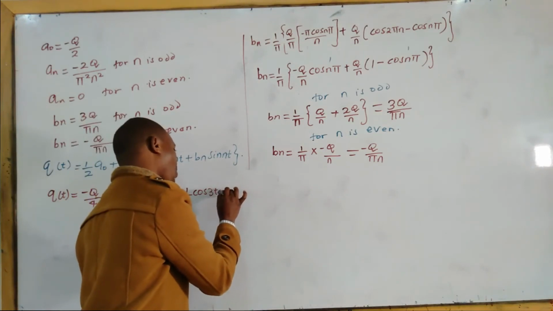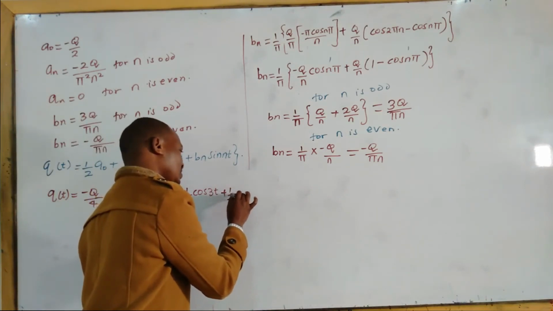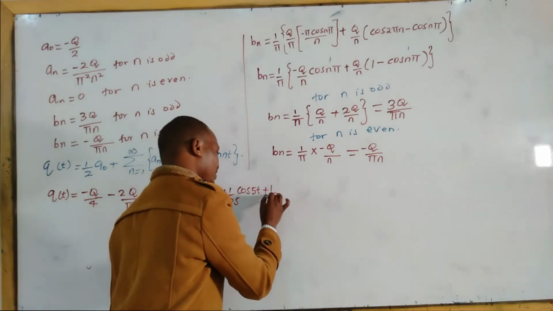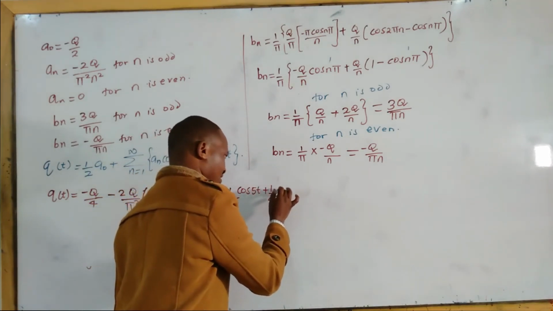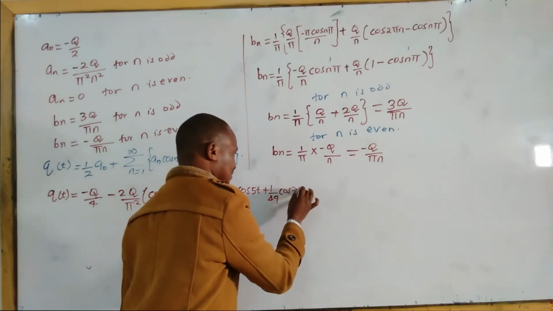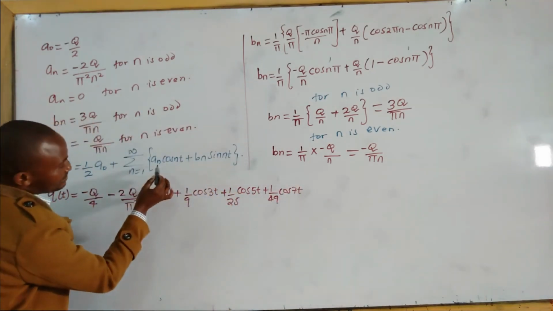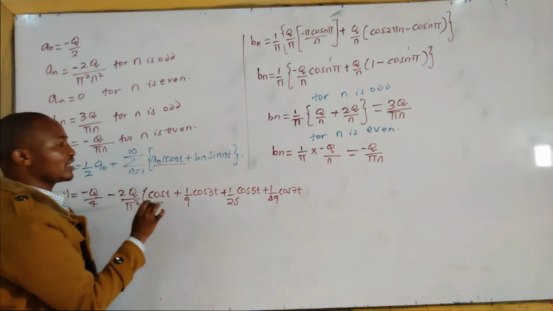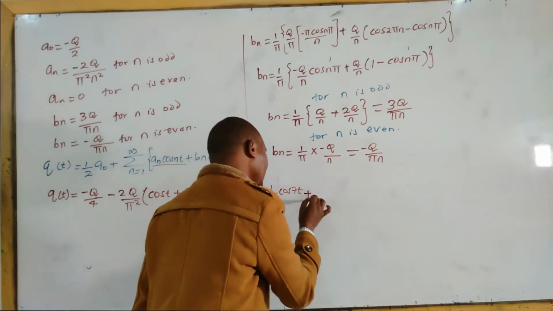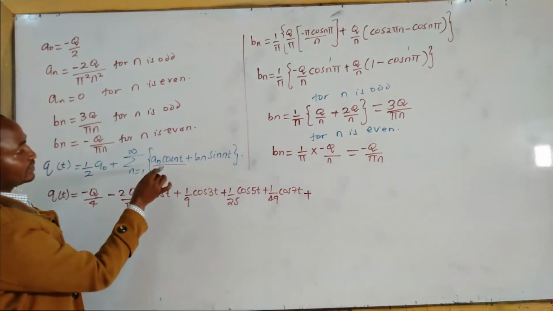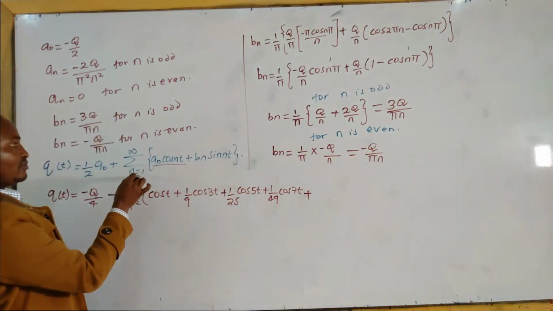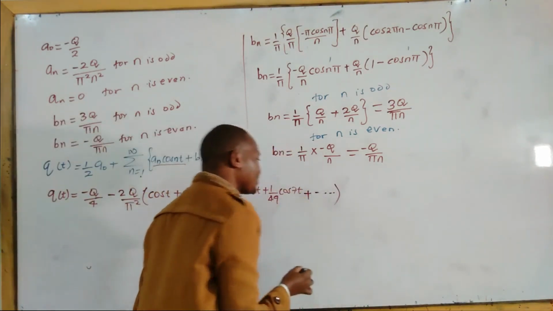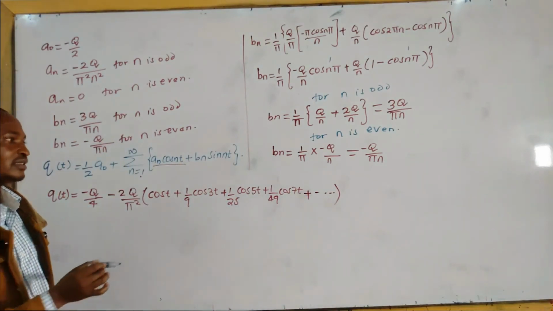Plus 1 over 25 cos 5t plus 1 over 49 cos 7t. Those are only the cosine terms. Remember, we should sum from 1 to infinity, but we'll never be able to do that. You cannot sum up to infinity, you don't have time for that.